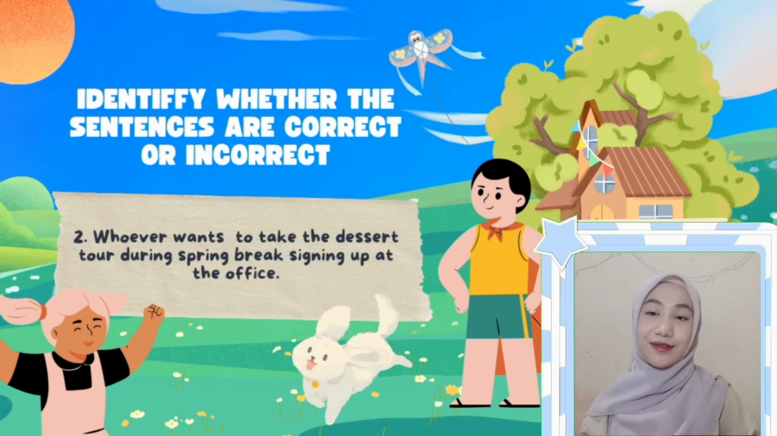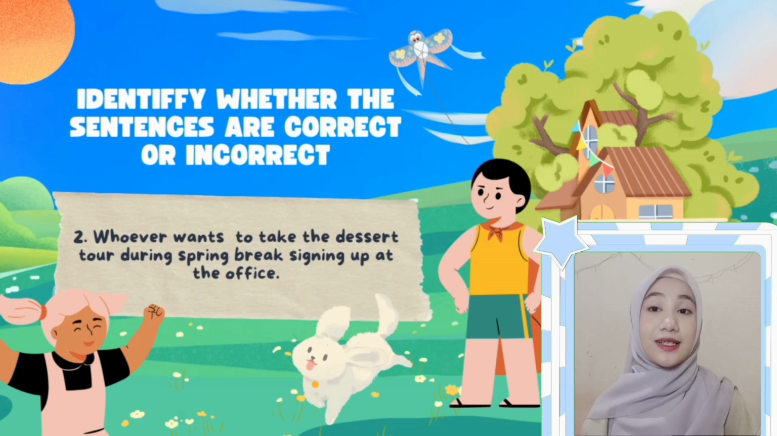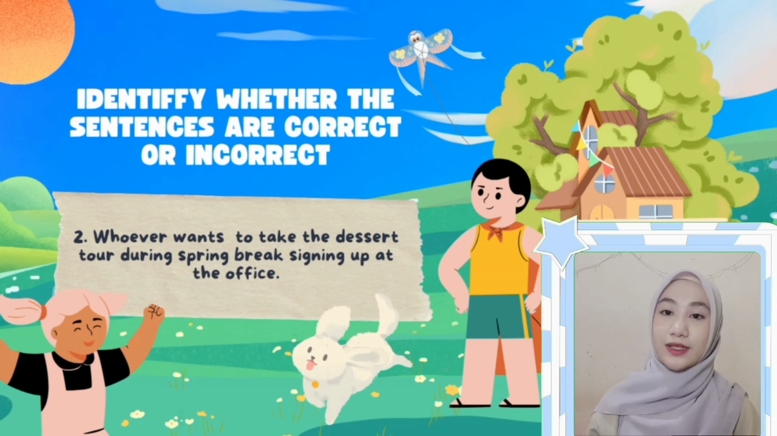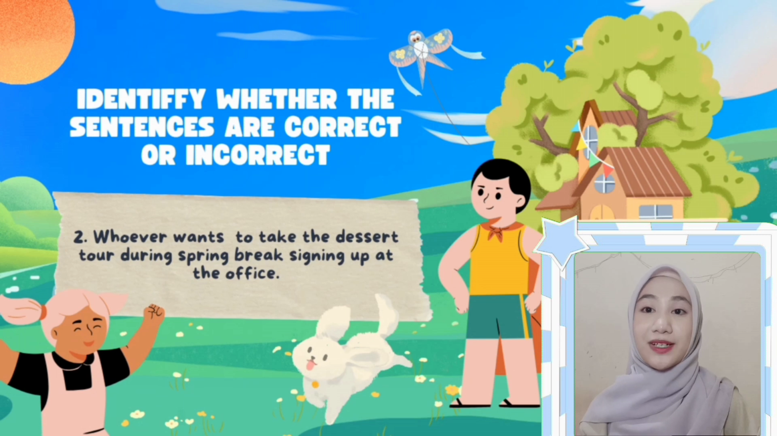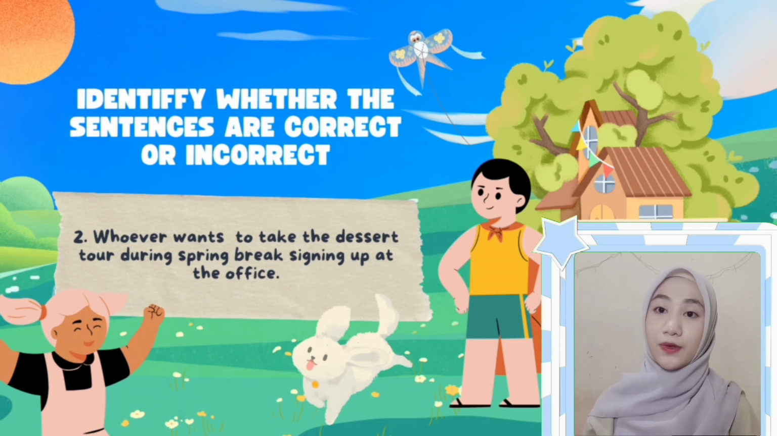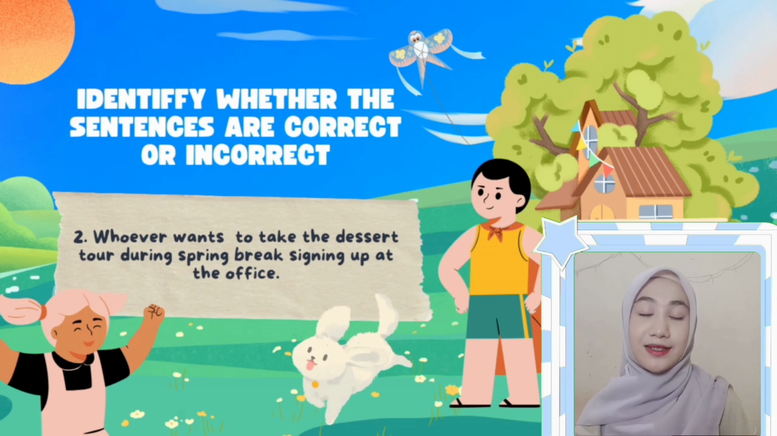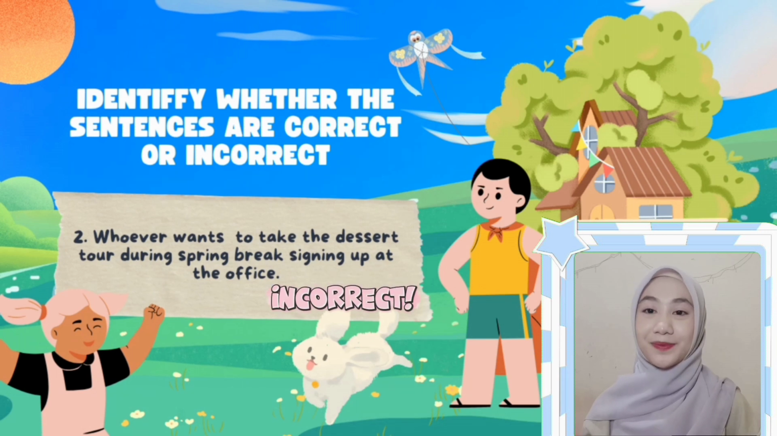The second is whoever wants to take the dessert during spring break signing up at the office. Whoever is the connector, wants is a verb, and the dessert during spring break signing up at the office is not a verb. So we need a verb again. But in the sentence there is just one verb. So this sentence is incorrect.